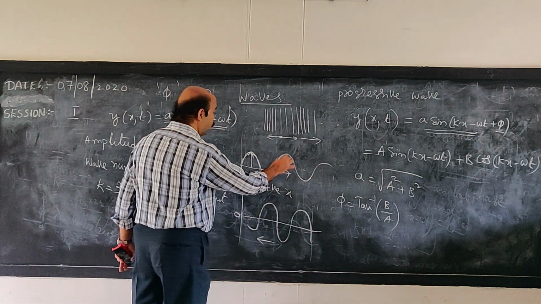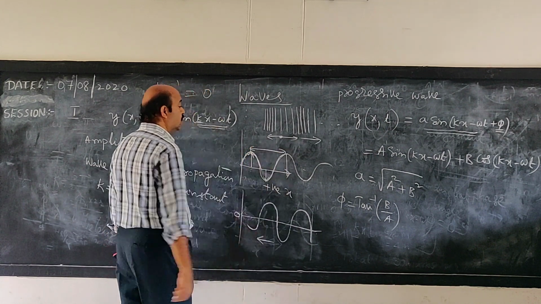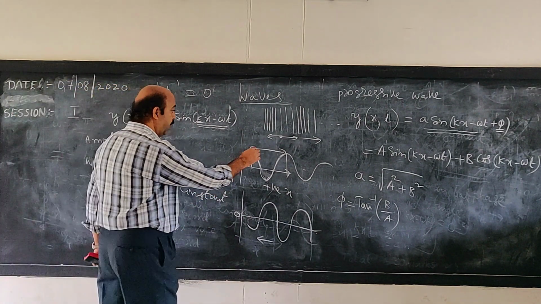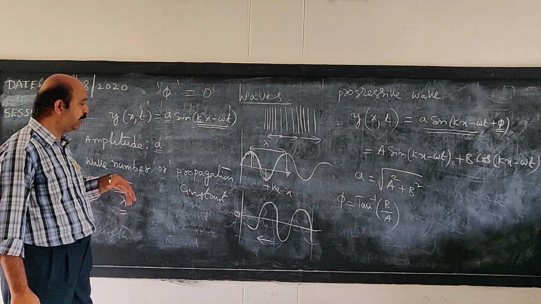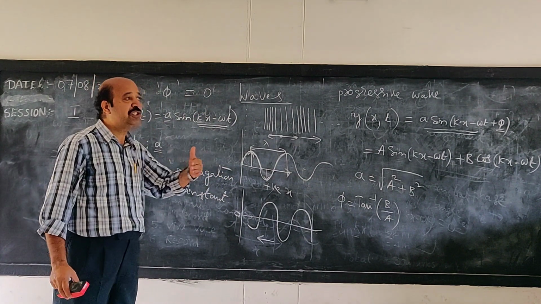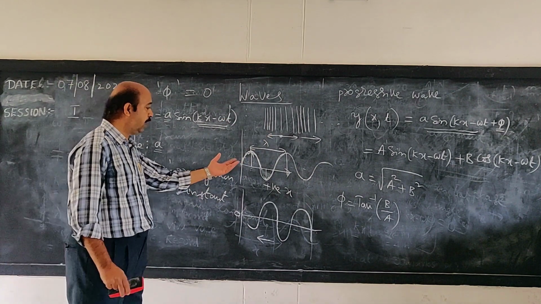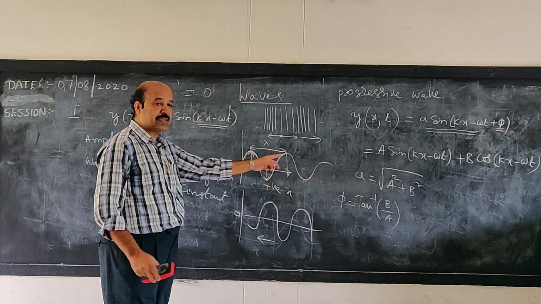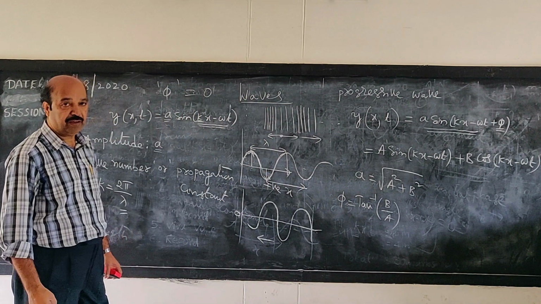Let us consider 2 points in the wave propagation which are in the same phase. The distance between 2 successive points which are in the same phase may be considered as wavelength. That is, by the time the particles of the medium make one complete oscillation, the distance the wave propagates is considered as lambda. So here we are showing this transverse wave. The distance between two successive crests or two successive troughs may also be considered as wavelength.